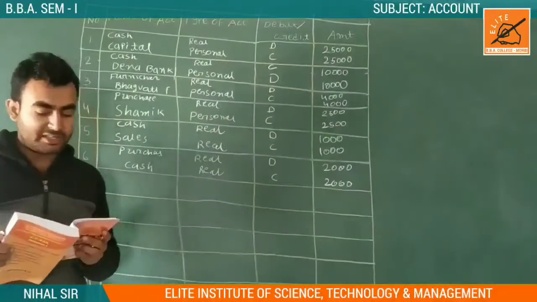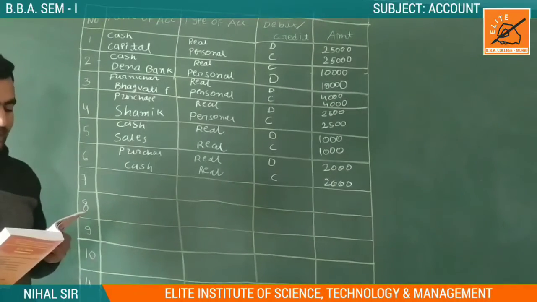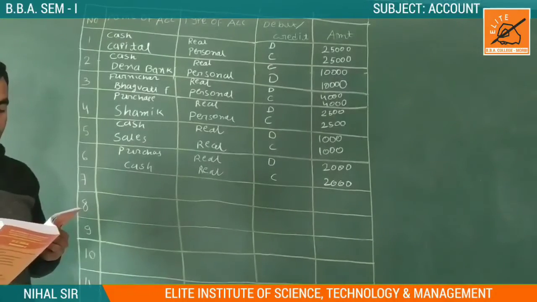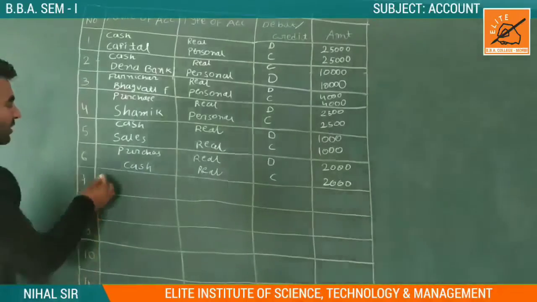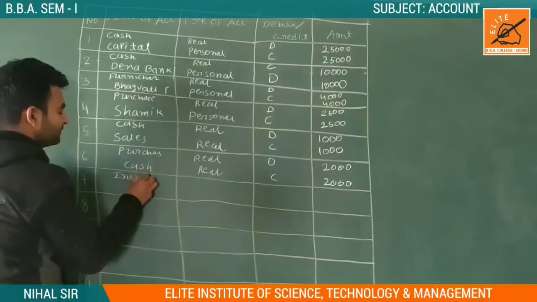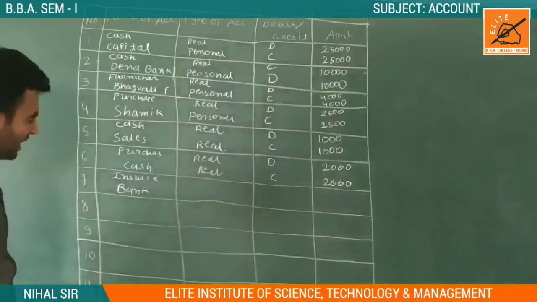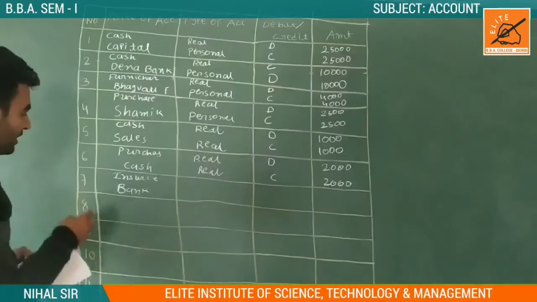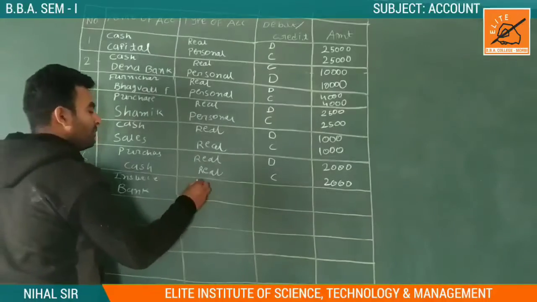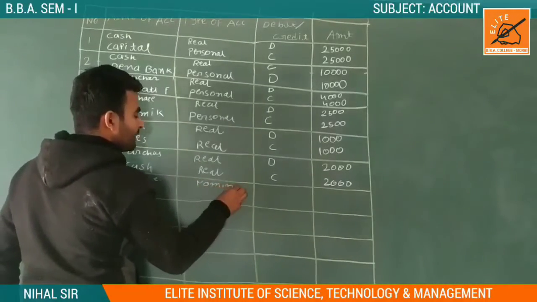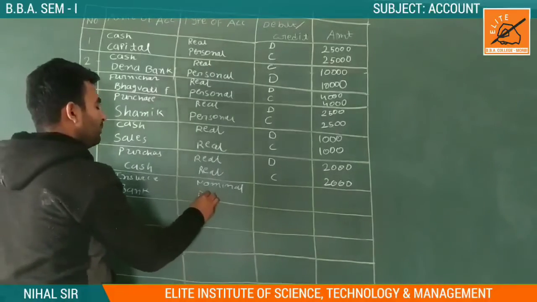Next transaction, something different. Paid insurance of rupees 450 by bank. Now we are paying insurance. The first account is the insurance account, and the second one is the bank, because we are paying with a check. First, the insurance account: we are paying insurance, so it is our nominal account, because it is our expense. And the bank account comes into a personal account.